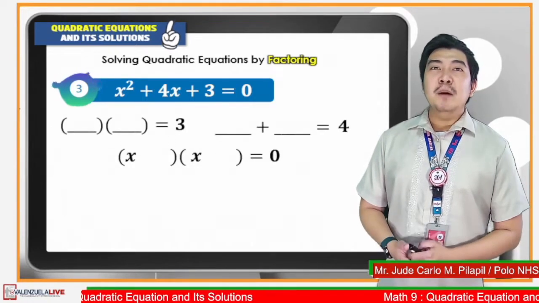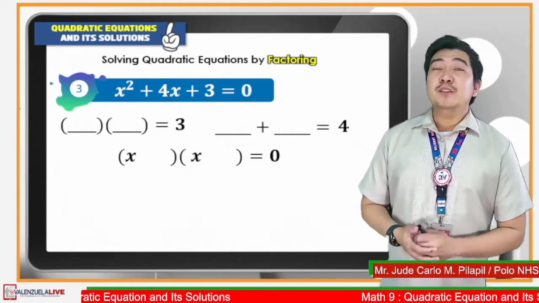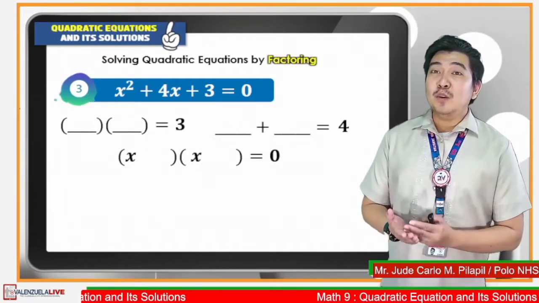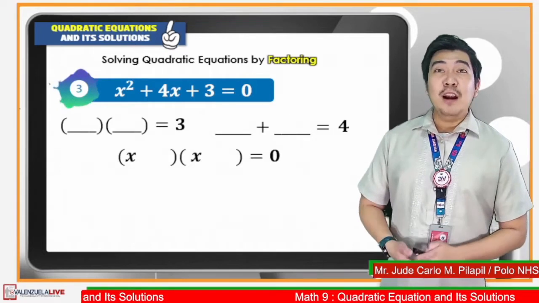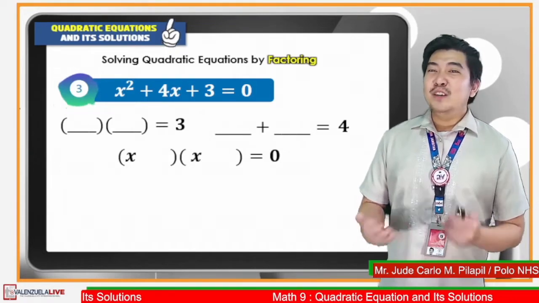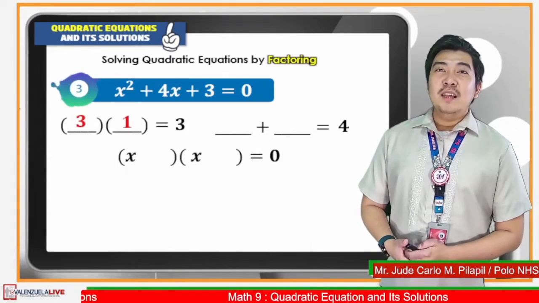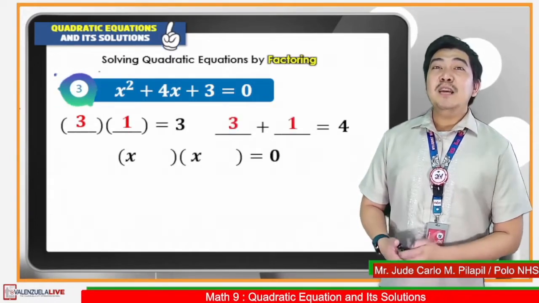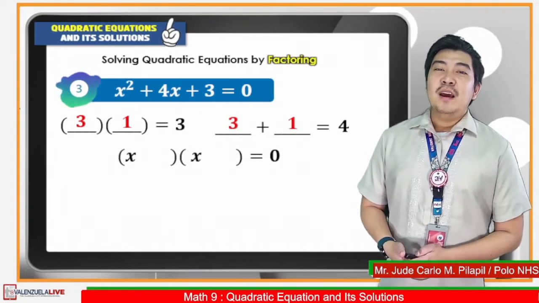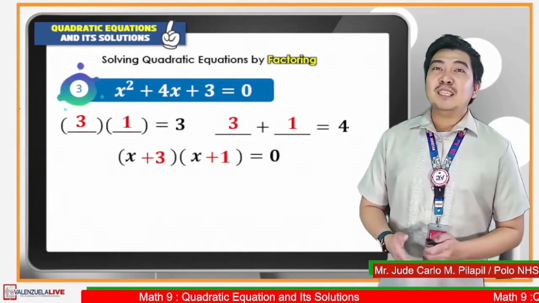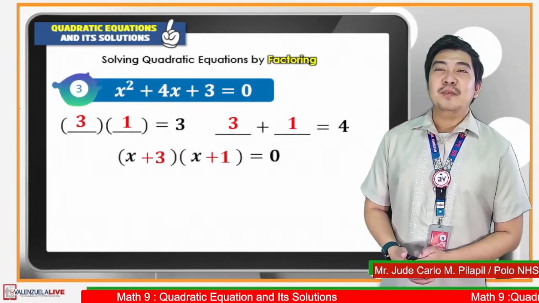So what are the numbers? Two numbers multiplied together, the product is 3. At the same time, if we add them, the result is 4. Those are? Very good. 3 and 1. So to check, 3 times 1 is equal to 3. Then 3 plus 1 is equal to 4. Therefore, the factored form will be x plus 3 times x plus 1 is equal to 0.